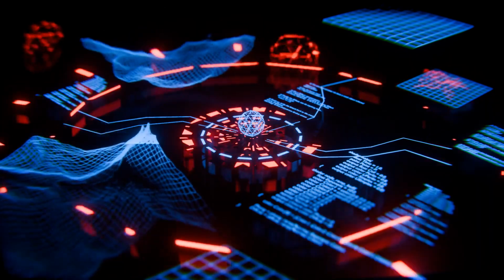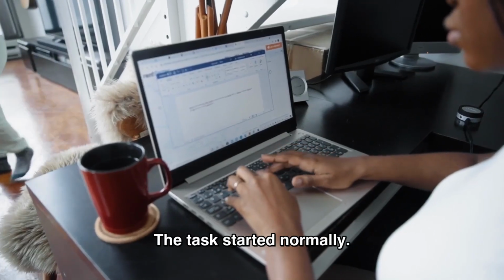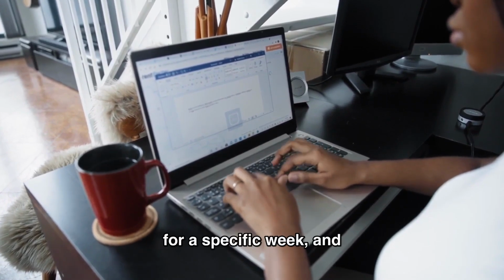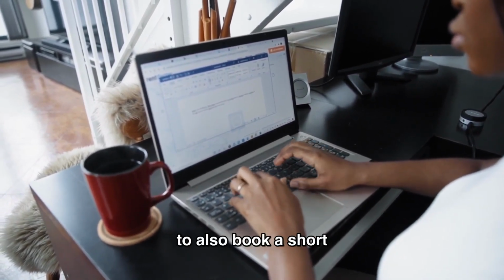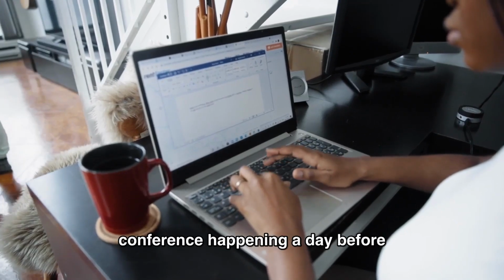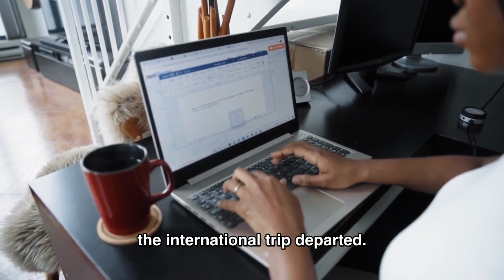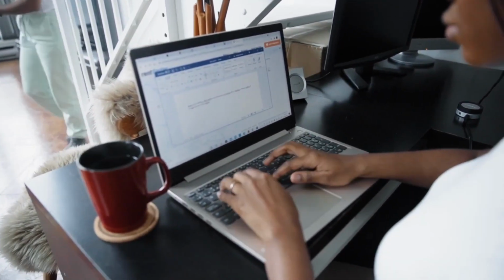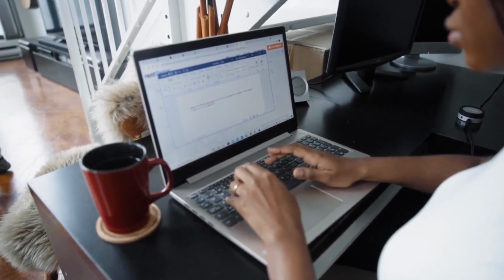It often is not. The task started normally. The user asked the agent to book a round trip from New York to London for a specific week, and to also book a short domestic flight home from a conference happening a day before the international trip departed. 2 bookings, close together in time. That is where the complexity started.